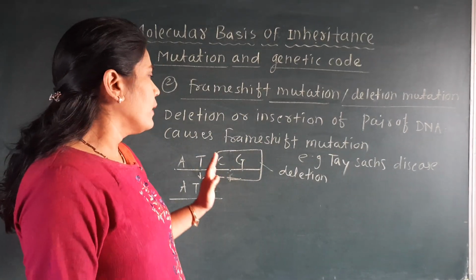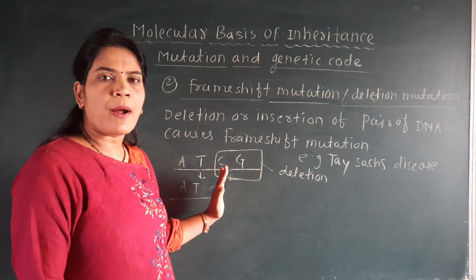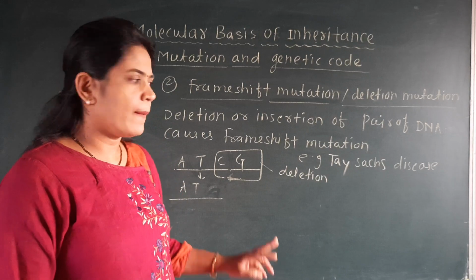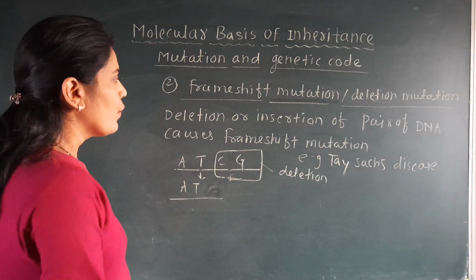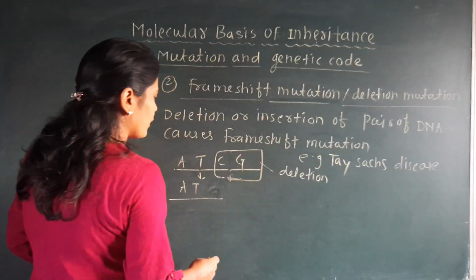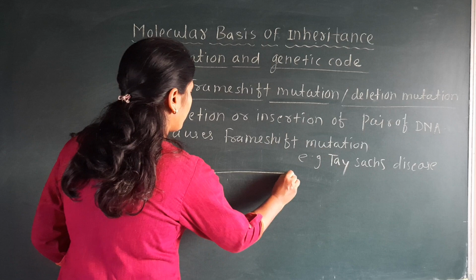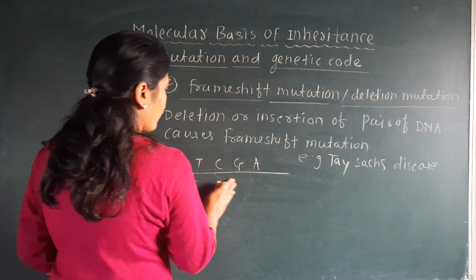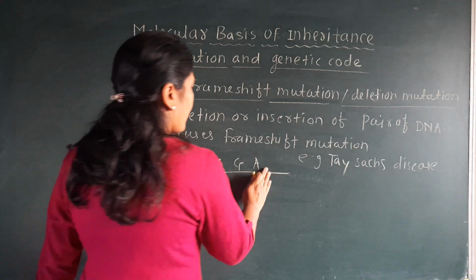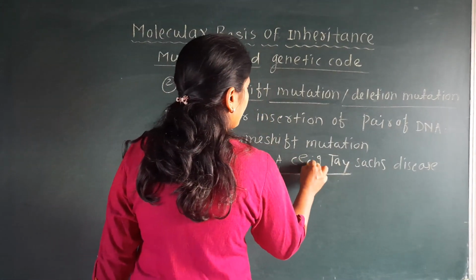But if some part of the codon or some part of the gene is deleted, then it will be called a frame shift mutation. Or the insertion. So again we will see here, this is the sequence of the gene A, T, C, G, A. And here another codon will be added having the sequence A, C, G.